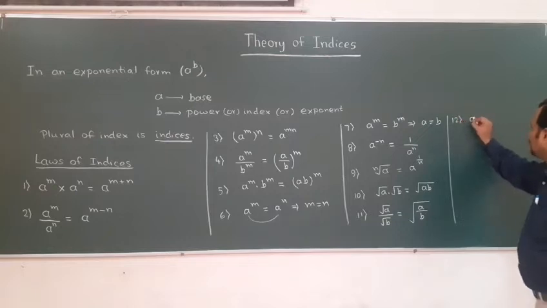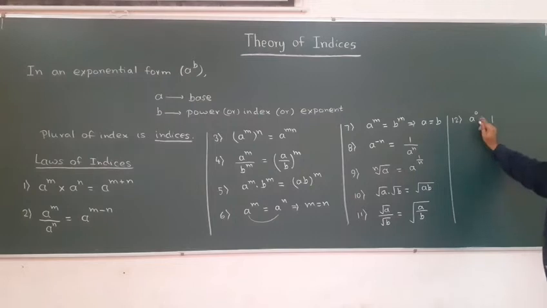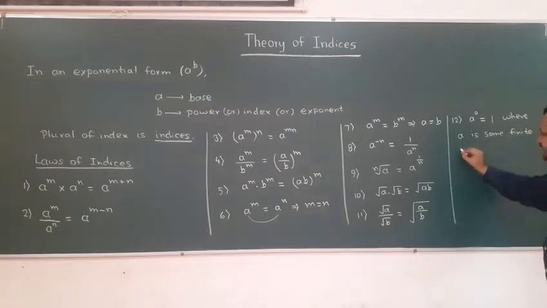A power 0 is always equal to 1. Anything to the power 0 is always equal to 1, but this is not always true. So a power 0 is equal to 1, where a is some finite number except 0.